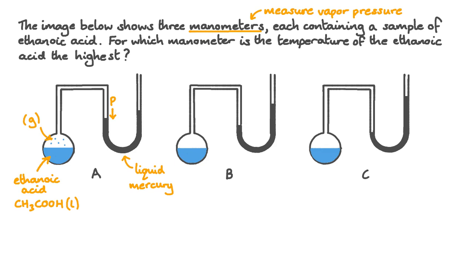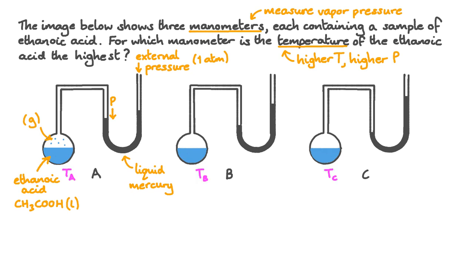If we heat the ethanoic acid in the flask, we're going to increase the amount of ethanoic vapour in the tubing. This is going to increase the pressure on this side of the manometer. This vapour pressure is going to compete with the external pressure applied to the other side of the U-shaped tube. We can assume it's 1 atmosphere. The most important thing is that it's consistent between A, B and C. The question's asking for which manometer is the temperature of the ethanoic acid the highest.